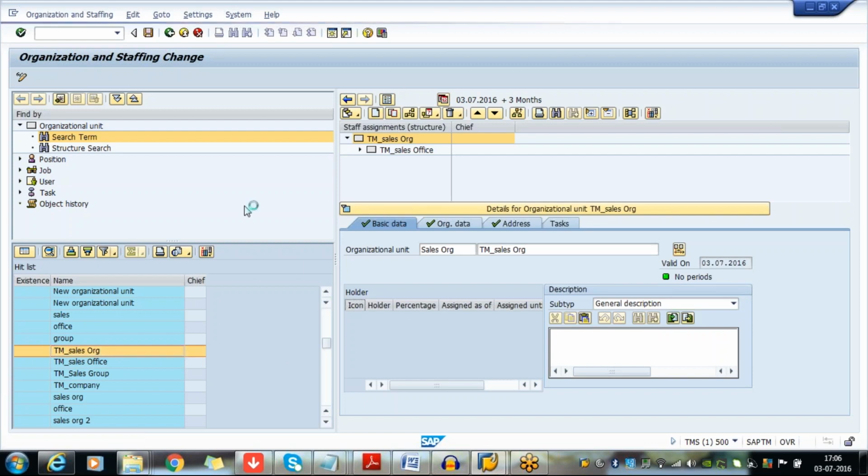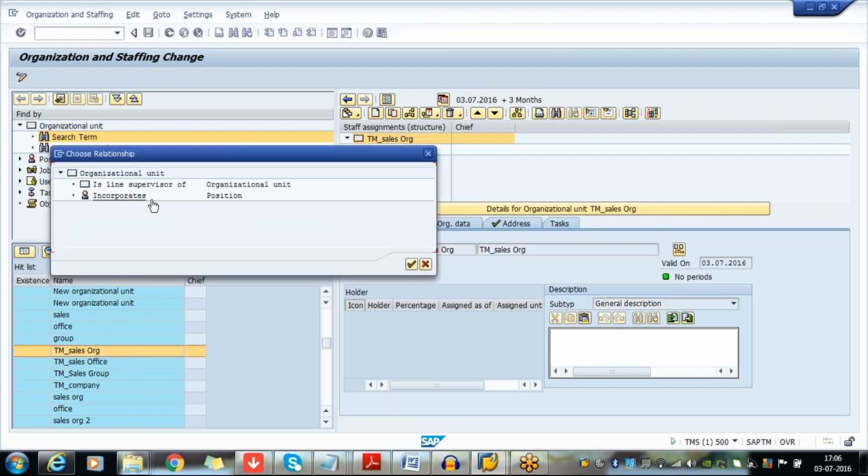When I'm creating incorporates, this is in the same position, incorporates position. No, you have to choose inline supervisor of. Inline supervisor, this is to create the hierarchy. That is one, that is fine. How about this option, incorporates? No, this position is only for business partners. Okay, if you want to assign any business partners, you can use this position.